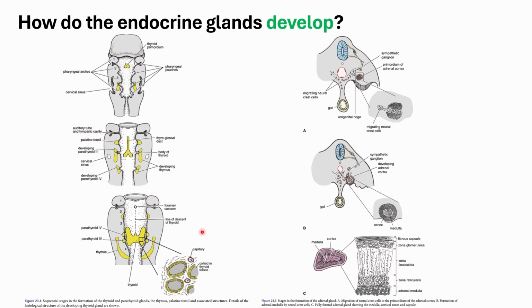For another example, the adrenal gland is really quite different, because some part of it would come from the mesodermal layer. That would be the cortex, or the outer layer. Then the inner layer of your adrenal gland will be formed by the migrating neural crest cells, which come from the ectoderm layer. So for this specific endocrine gland, the different layers themselves come from different germ layers.